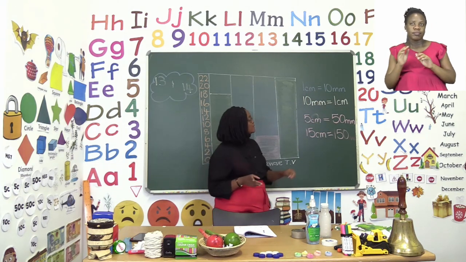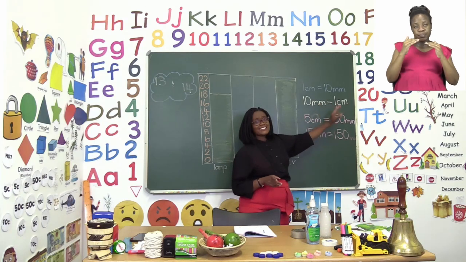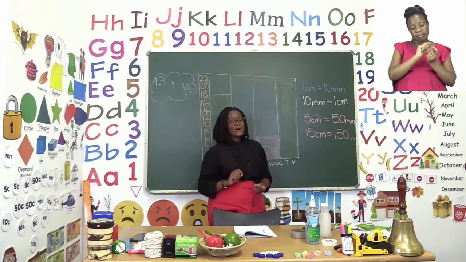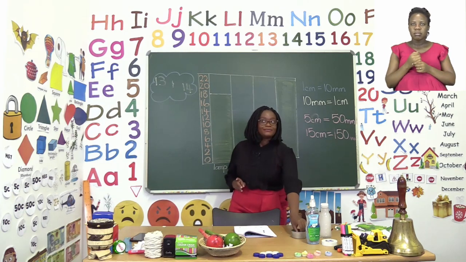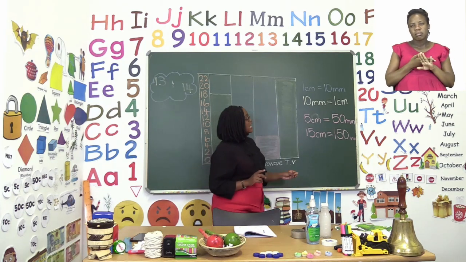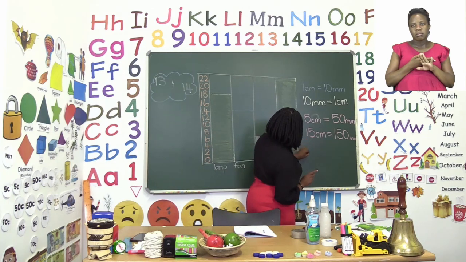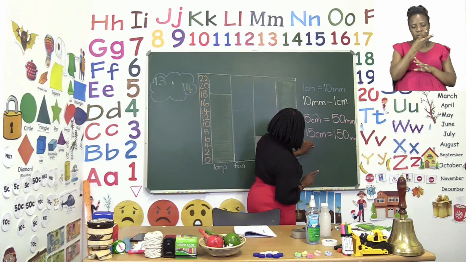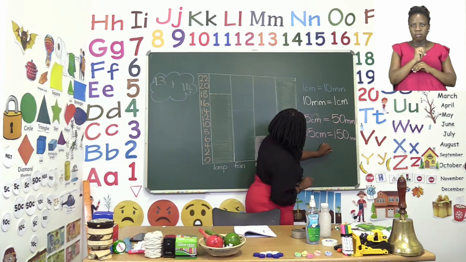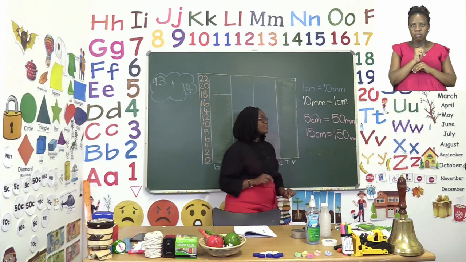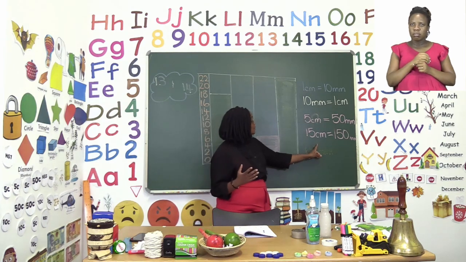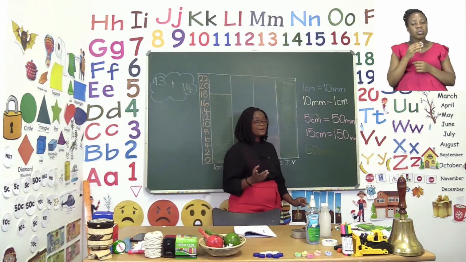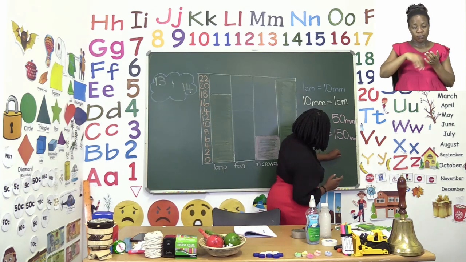But what about if it's millimeters to centimeters? That one is also very simple. Now, let's say we have, how about 60 millimeters? All we have to do, boys and girls, is instead of writing the number 60, we leave the 0 behind and we will write 6.